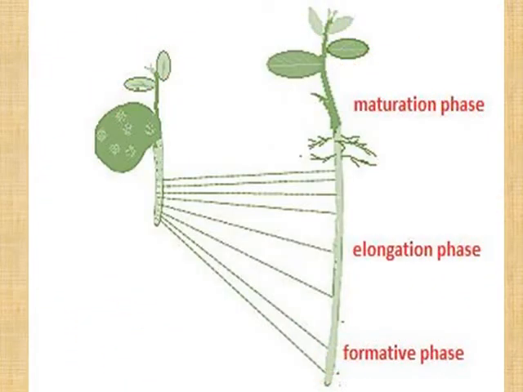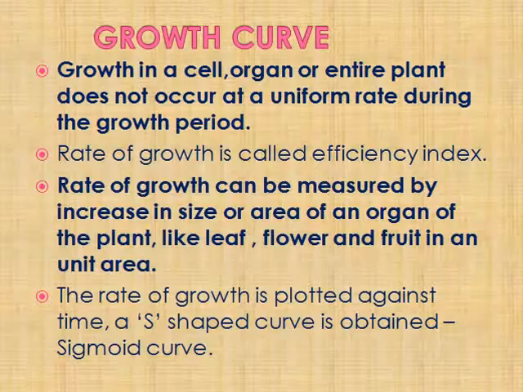Now, you can see the diagram where formative phase, that means the preparatory phase, then elongation. So first the formative, cells divided, then enlarged, elongated, then the maturation phase where each organ or each group of cells performs certain functions.